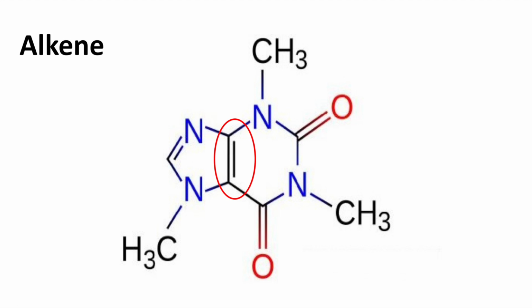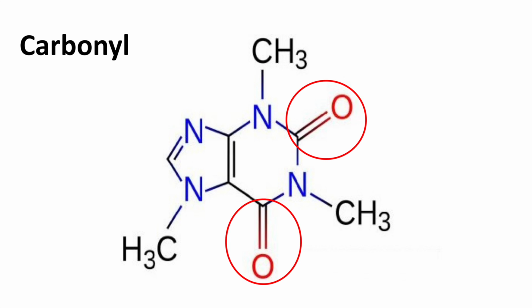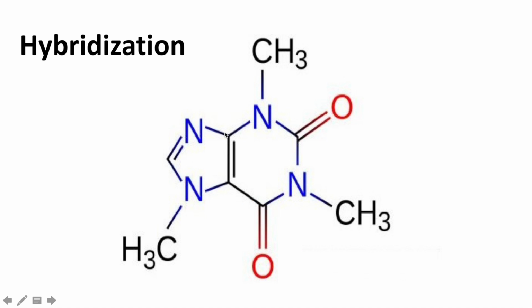Next, in the center of the molecule, there is one alkene group, which consists of a carbon-carbon double bond. This changes the hybridization of the carbons bonded together from sp3 to sp2 hybridized. Lastly, this molecule contains two carbonyl groups. These groups create a polarity within the molecule, causing an increased melting and boiling point. Also, due to oxygen's electronegativity, there is a partial positive charge on the carbon and a partial negative charge on the oxygen atom.